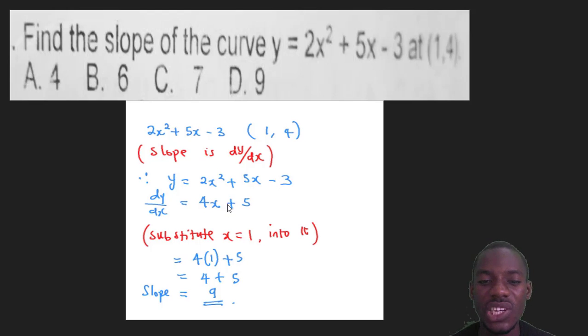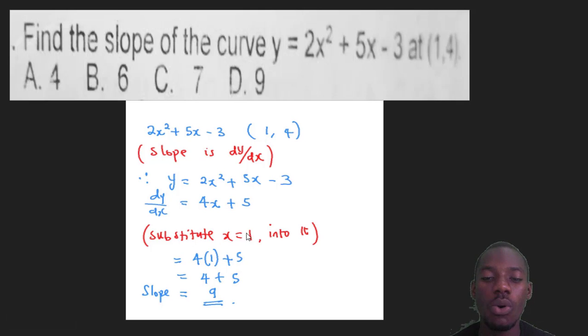So this is the differential of this question. And that is it. Now, but what else can you do? When the slope is given, you are told to find a slope at this coordinate. This coordinate means that x is 1. So plug in x as 1 into this answer.